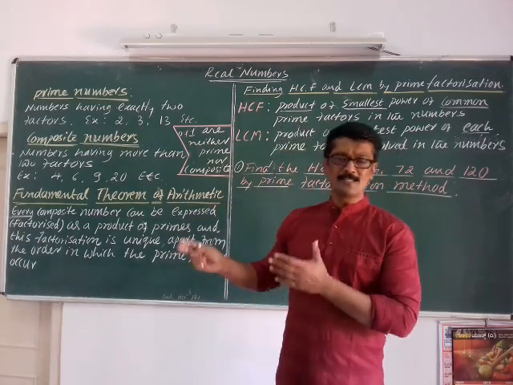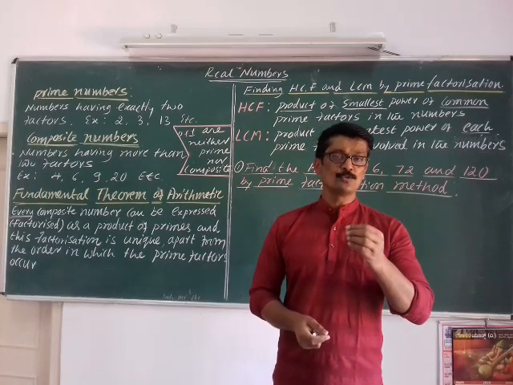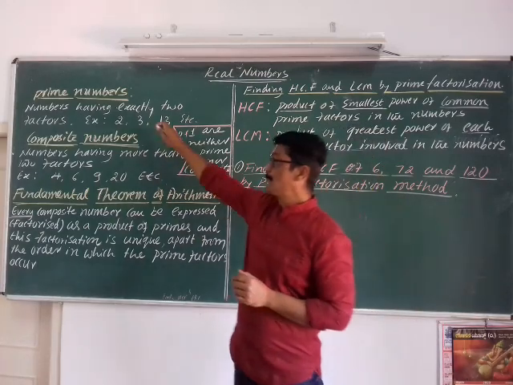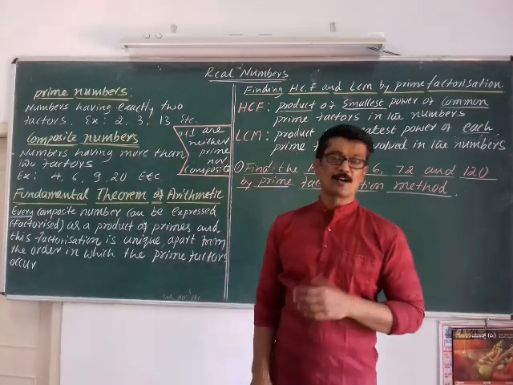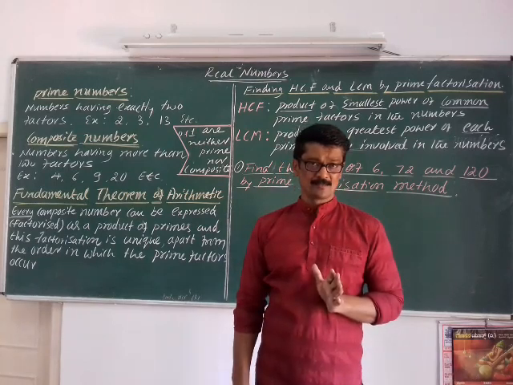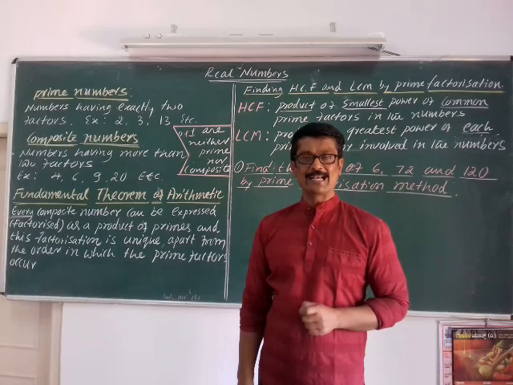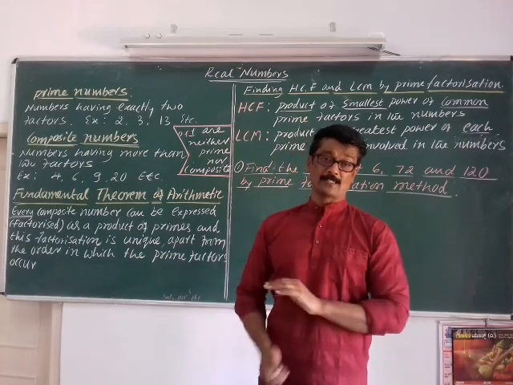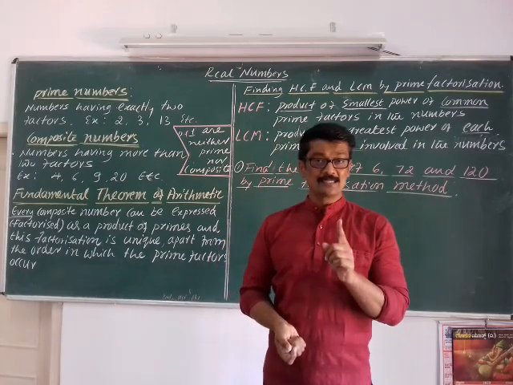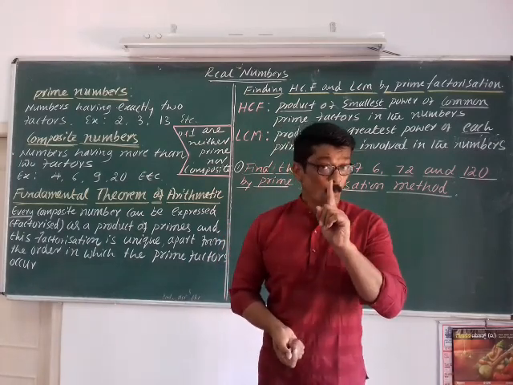To understand the fundamental theorem of arithmetic, you should know two other terms which are already familiar to you. They are prime numbers and composite numbers. What is a prime number? It's very simple. A number which has exactly two factors. That means a number is divisible by itself or divisible by 1.